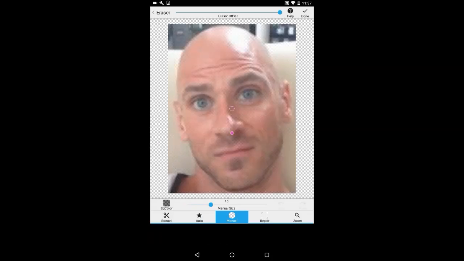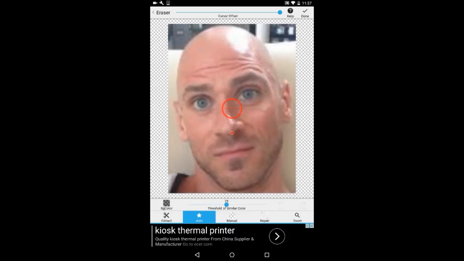After you have done, select Auto and now select a solid uniform color. You can change the intensity using the bar. The longer you take, the better the extraction is going to be.